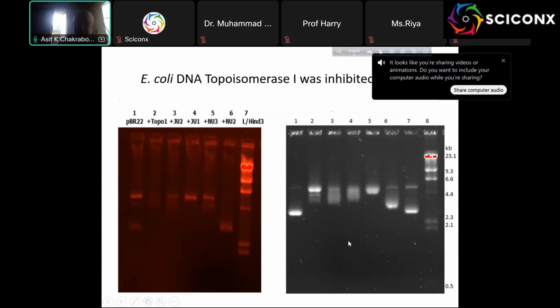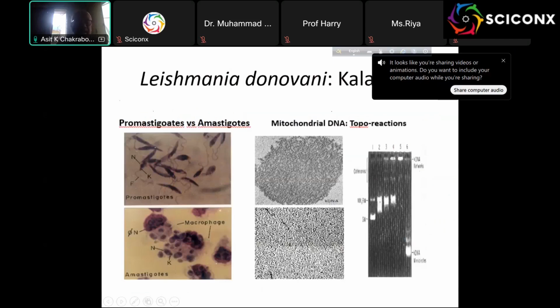I will give you some structure from my thesis, because that is why I am sure it is topoisomerase 1. This is the Leishmania pneumoniae parasite, and this is in a human macrophage. They get circularized and cause disease. Human macrophage, this is the structure. Now, this is the kinetoplast DNA.